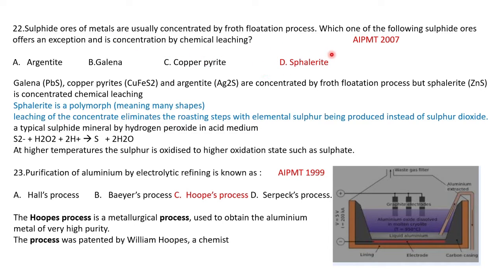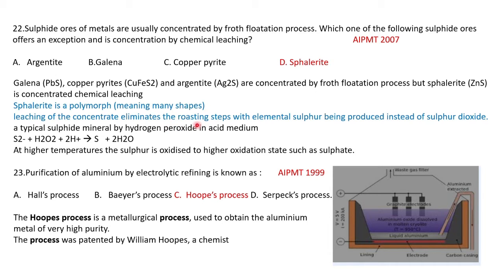That is sphalerite, the sulfide ore of zinc. Zinc sulfide is concentrated by chemical leaching because it has polymorphs, that is, many shapes, and leaching of the concentrate eliminates the roasting step.